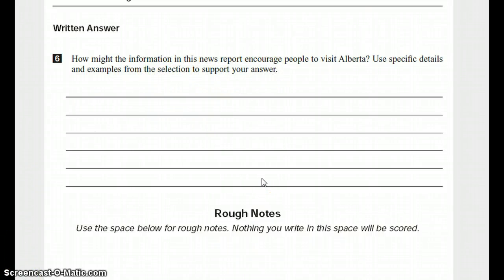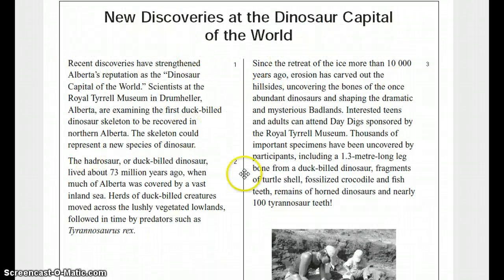Once again, there are two parts to this question. There's first, how might the information in this news report encourage people to visit Alberta? But then it wants the specific details once again. But here it says a bit more. Use specific details and examples from the selection. Now what's the selection? That is the OSSLT's fancy word for the reading. Whatever the reading is, that is the selection. And the information that you choose needs to support your answer.